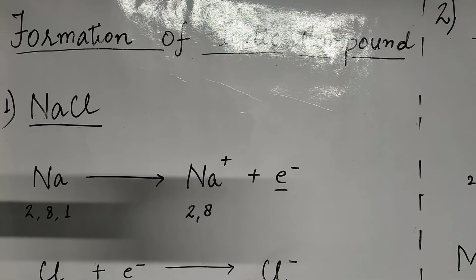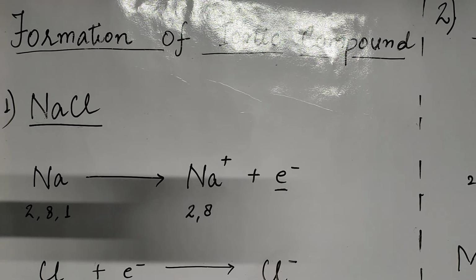Everyone. So last time we started the topic: how do metals and non-metals react. This topic is all about formation of ionic compounds. That means when metals and non-metals react with each other, we get ionic compounds. Now the other question which arises is why metals and non-metals react with each other. That means what is the necessity for their chemical reactivity.